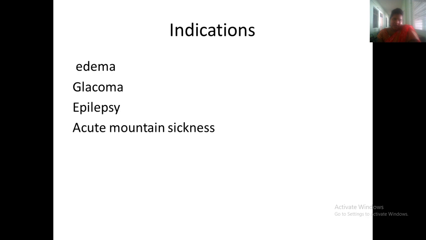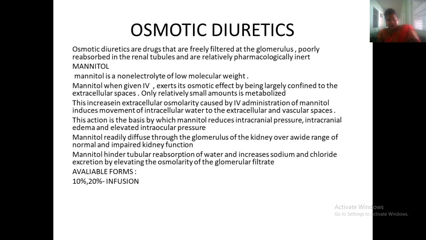This is also one thing it can be given. Osmotic diuretics, so your mannitol will come. This osmotic diuretic drug is freely filtered at the glomerulus, poorly absorbed in the renal tubules, and relatively pharmacologically inert. Mannitol is a non-selective, low molecular weight drug. Because of that, it may cross the blood-brain barrier.